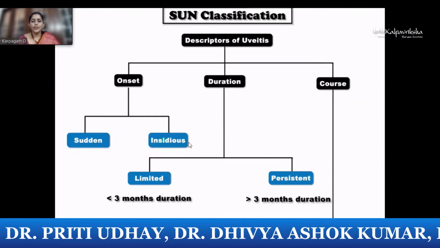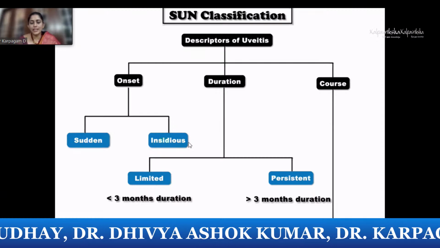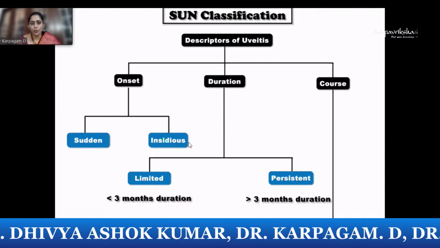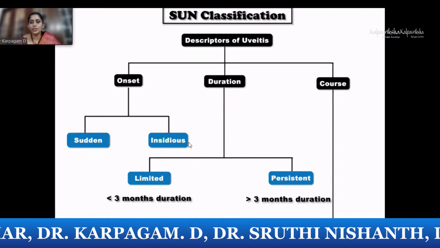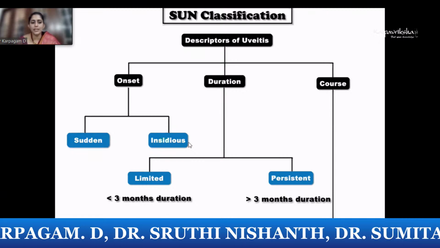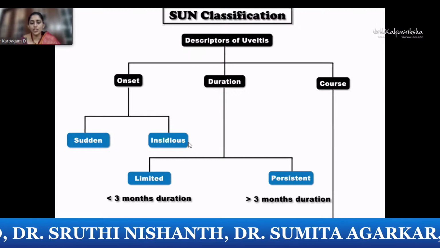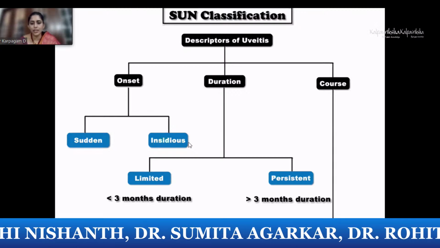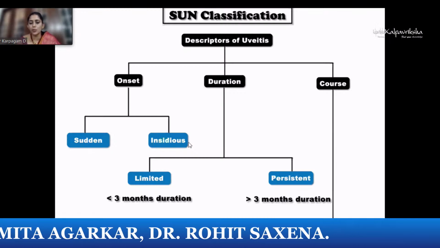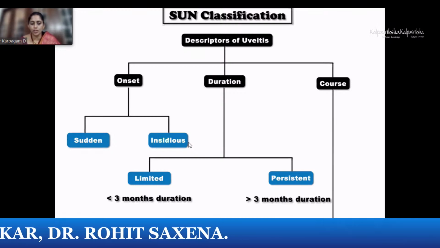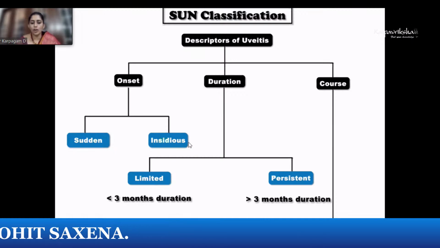We know that the SUN classification, which stands for Standardization of Uveitis Nomenclature, describes uveitis based on the onset, the duration, and the course of the disease. The onset can be sudden or insidious. The duration can be classified further into limited and persistent. Limited is where the disease lasts for less than 3 months, and persistent is where the disease lasts for more than 3 months. The course can be classified as acute, recurrent, and chronic.